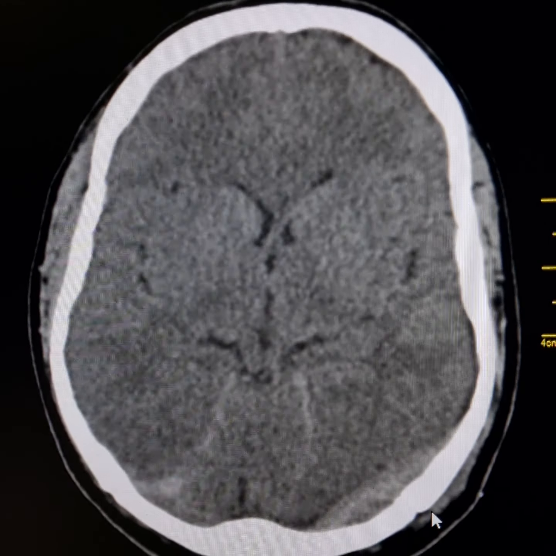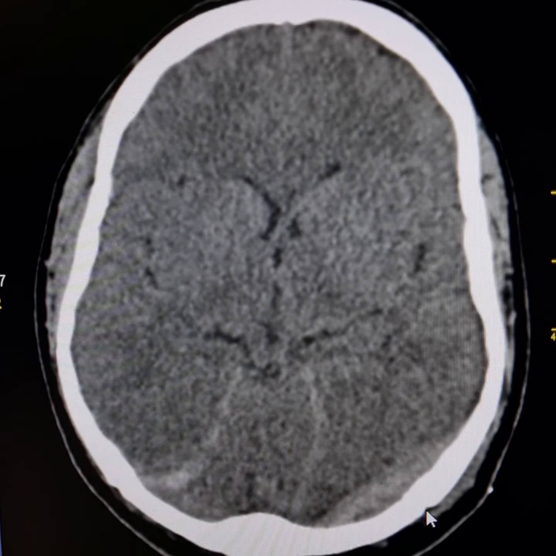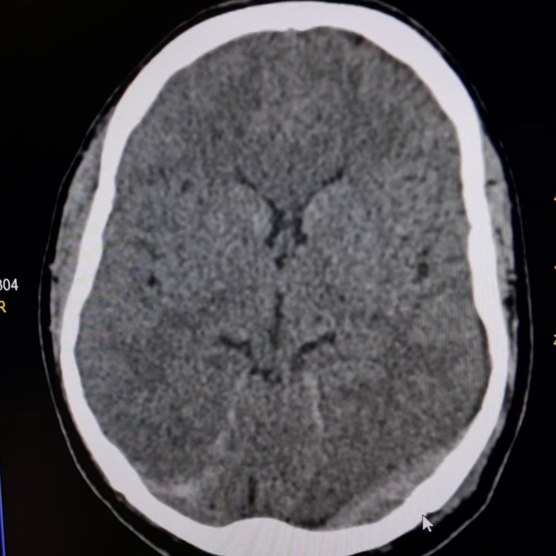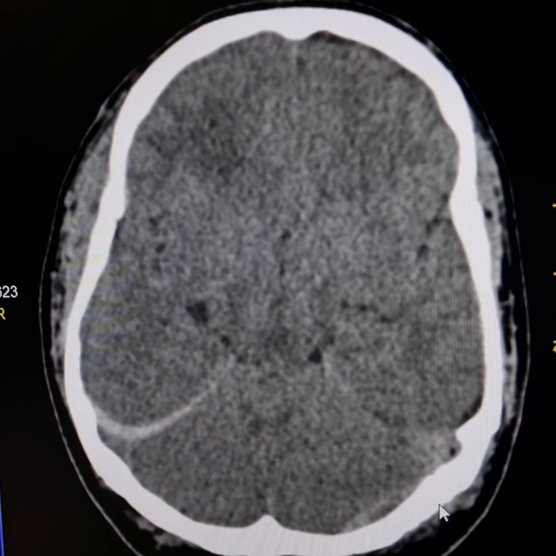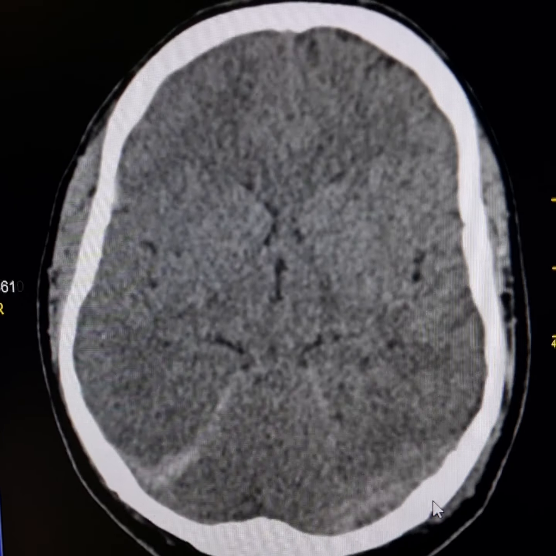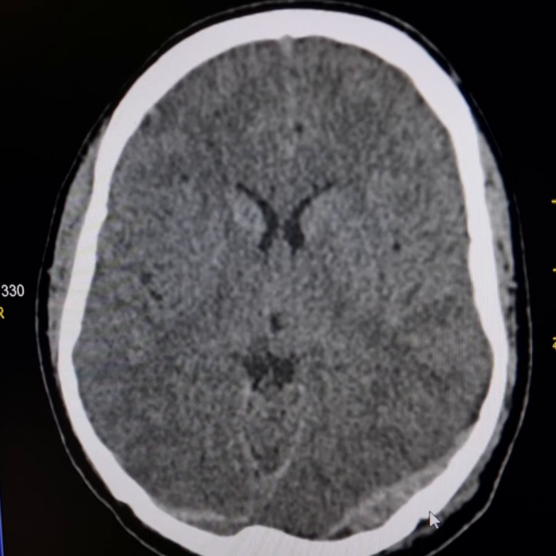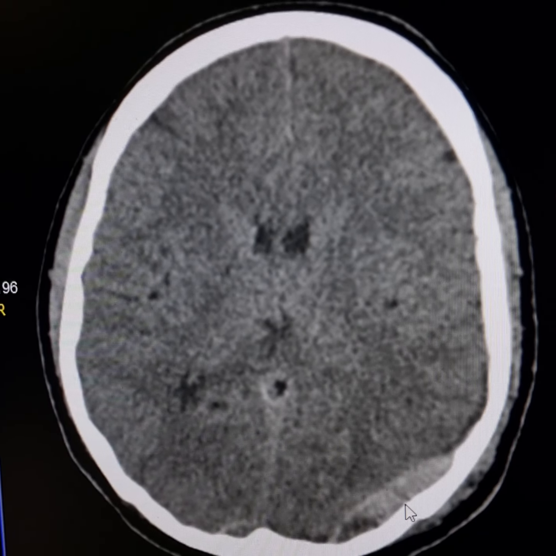Now this is an extradural hematoma here. This one, it has crossed the left limb of lambdoid suture. Normally the extradural hematomas do not cross the sutures, but if there is sutural diastasis or fracture line extends across the suture, then these do extend across the sutures.